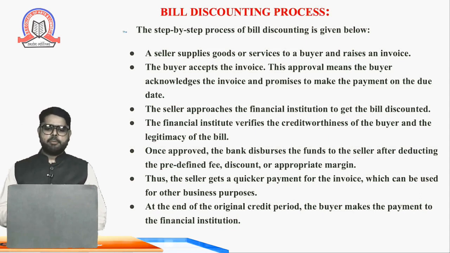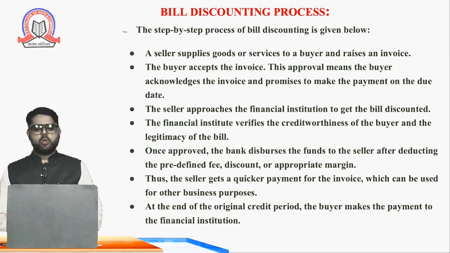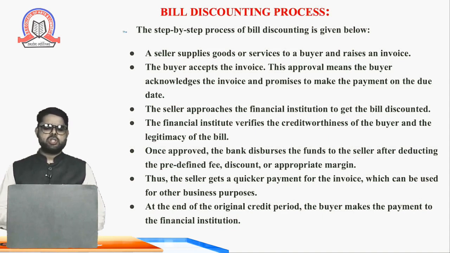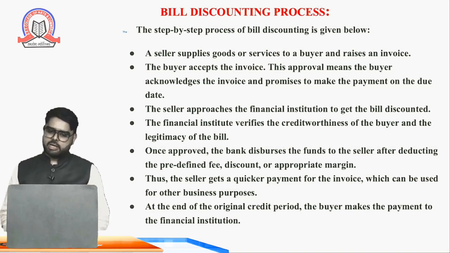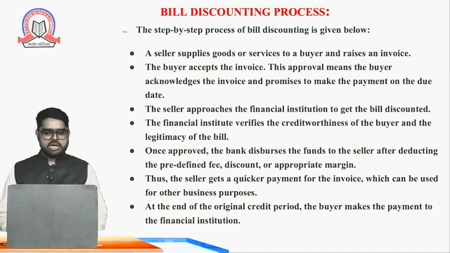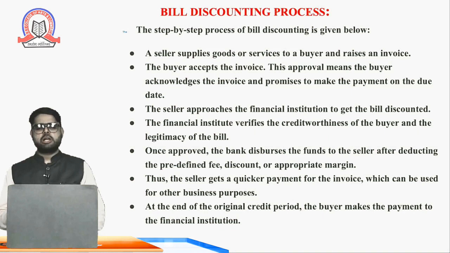The seller then approaches the financial institution to get the bill discounted. Financial institution means a bank, you can say. The financial institution verifies the creditworthiness of the buyer and the legitimacy of the bill. It means the financial institution will give the payment to you. Once approved, the bank disburses the funds to the seller after deducting the predefined fee, discount and appropriate margin.